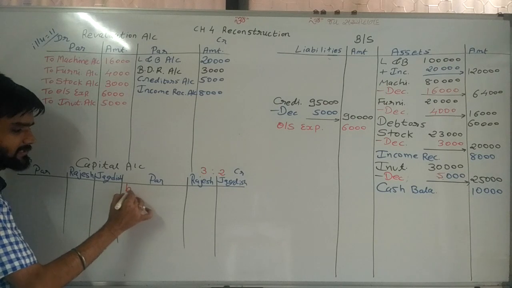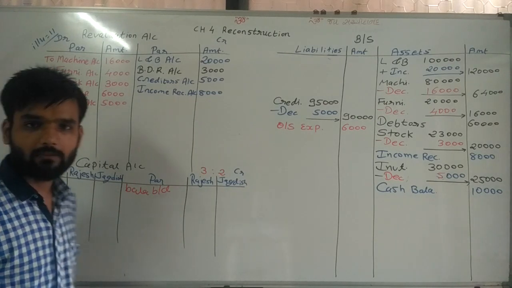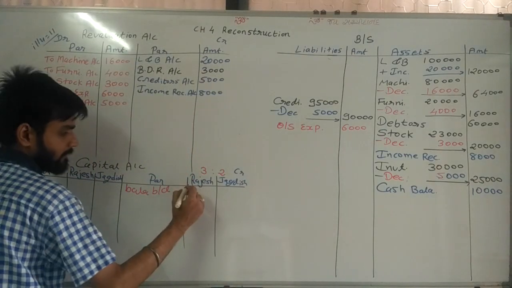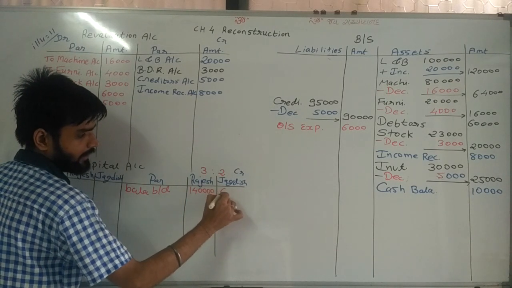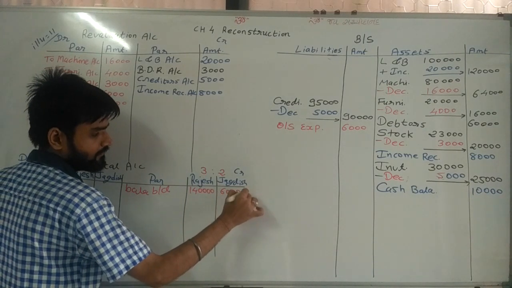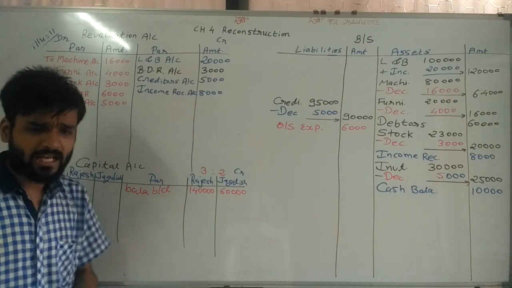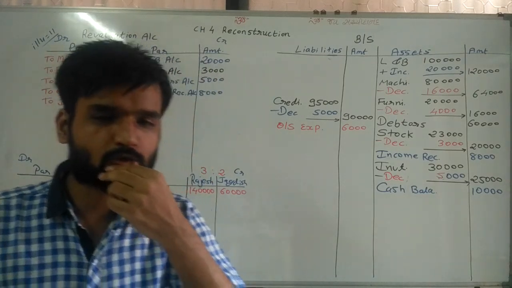As per Kamal sir, it is Balabidi. And Balabidi for Rajesh 140, and for Jagdish 60,000. Simple. Then after, sir, there is written general reserve 10,000.